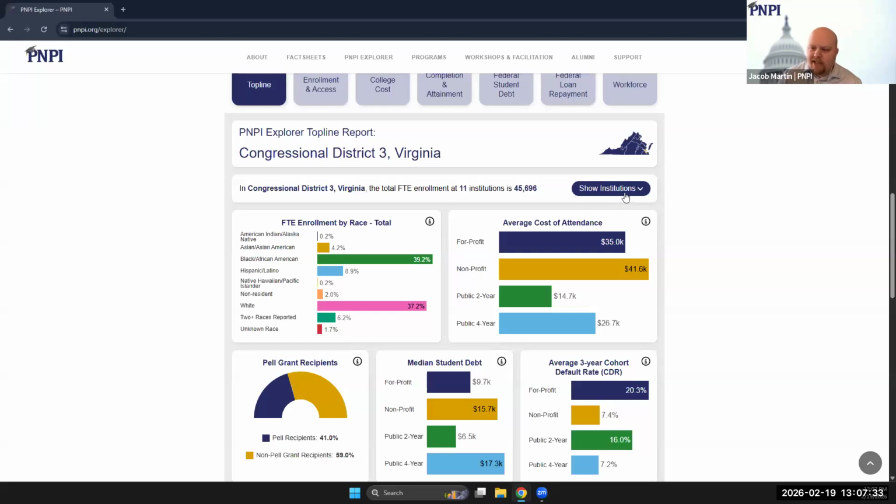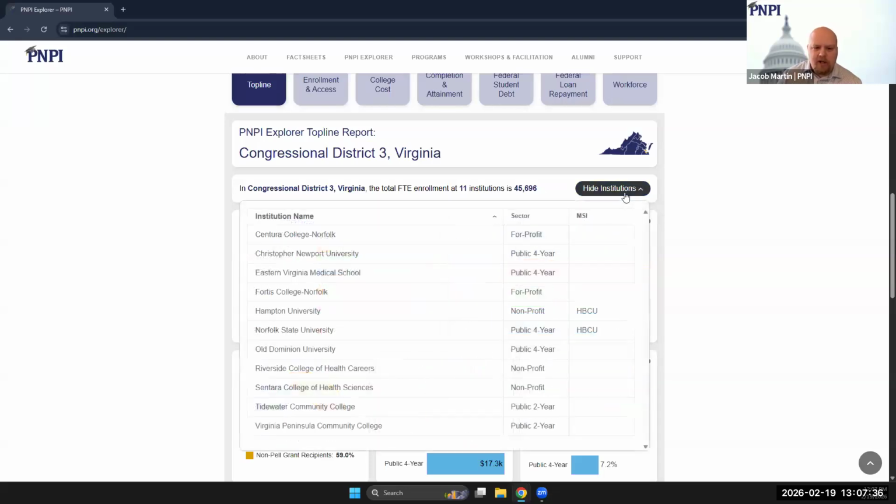And if you click on the button that says Show Institutions, you'll be met with a drop-down menu listing all of the institutions in your geography, sorted alphabetically by name. Now, we also have columns that list the sector that we've put them in, as well as whether they meet the Department of Education's criteria for being a minority-serving institution. And if you have a longer list than this one, you can always sort these institutions by any category and in any direction.